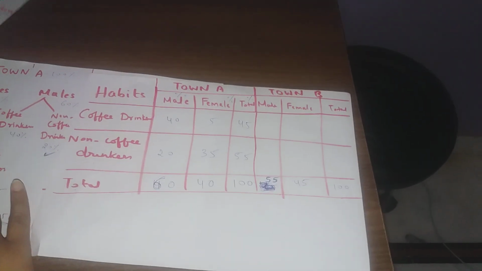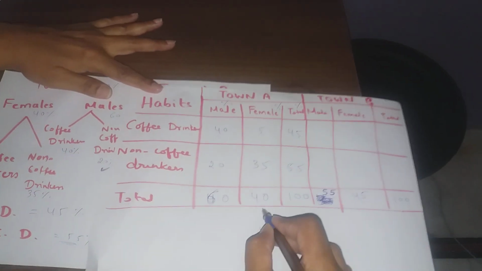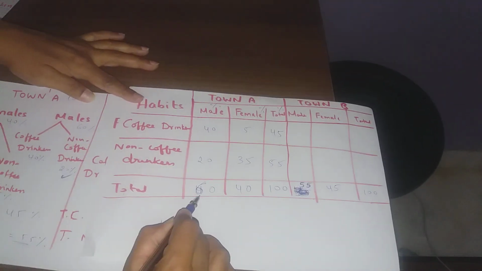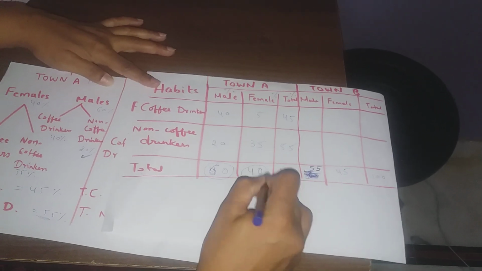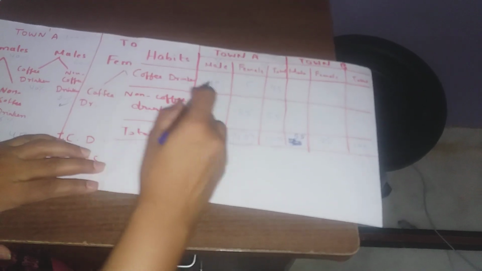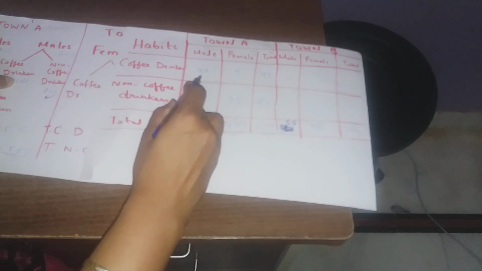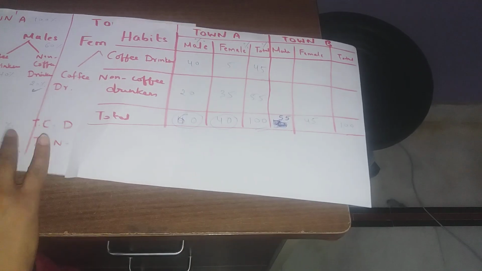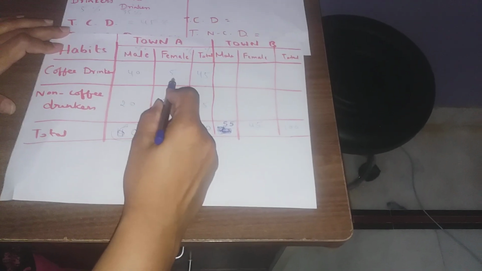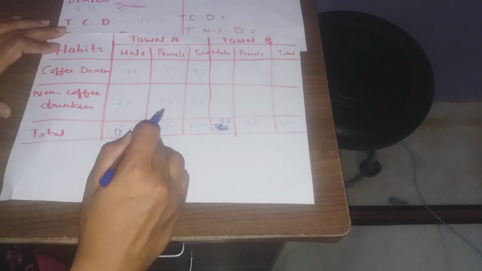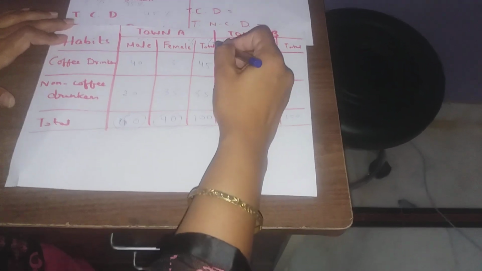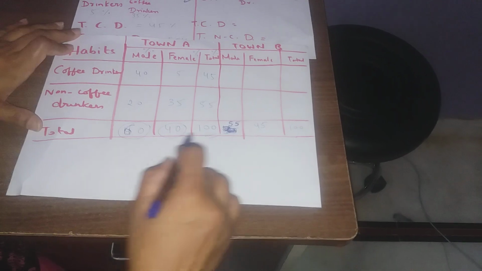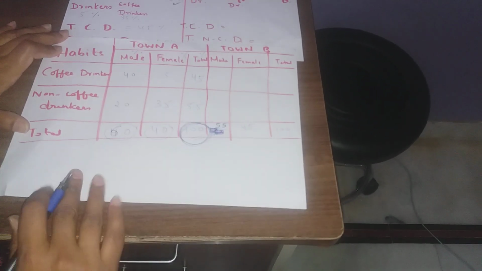Now, how many females are there in total? 40. And how many males are there in total? 60. So I have first of all written these two. Total is 100. Now coffee drinkers male 40. Non-coffee drinkers male 20. Coffee drinkers female 5. Non-coffee drinkers female 35. I have put percentages here so that I need not put percentages every time. See, here also total, here also total, and all these totals will come out to be 100.